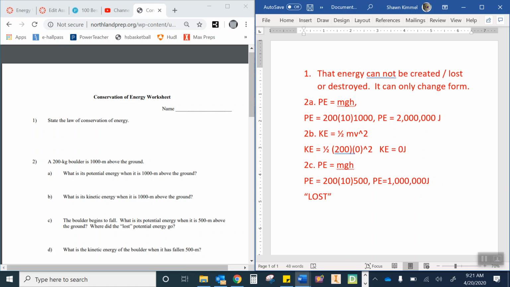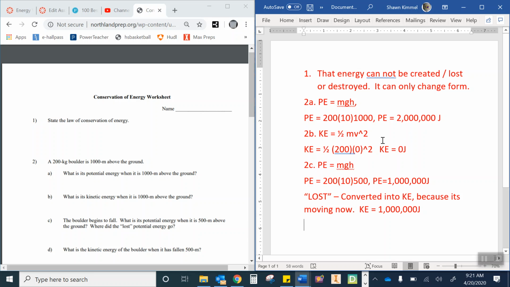It's not really lost. It has been converted into kinetic energy. Why? Because it's moving now. How much kinetic energy? The kinetic energy has to be equal to everything that's missing. It has to go somewhere. So we got 1 million potential energy joules missing. All of that energy has now gone into kinetic energy. So it has 1 million joules of kinetic energy.